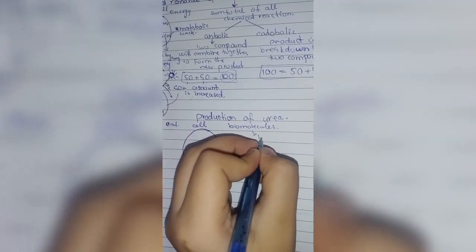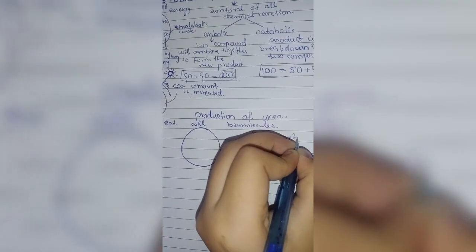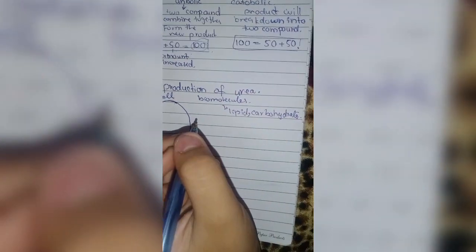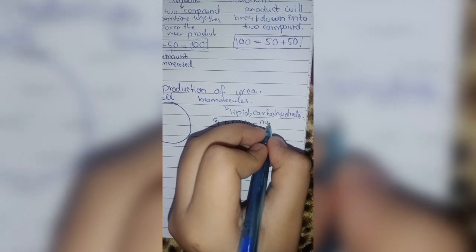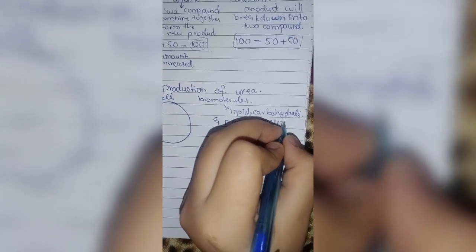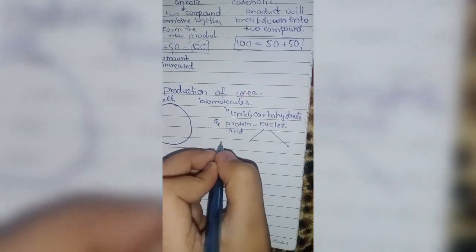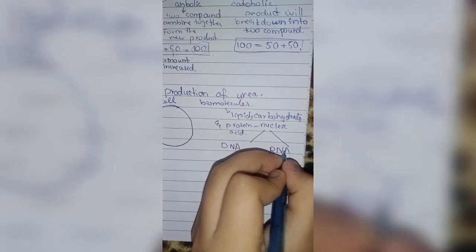Lipids are biomolecules, and carbohydrates and protein, and one more thing, nucleic acid, and this nucleic acid is divided into two: DNA, deoxyribonucleic acid, and RNA, ribonucleic acid.